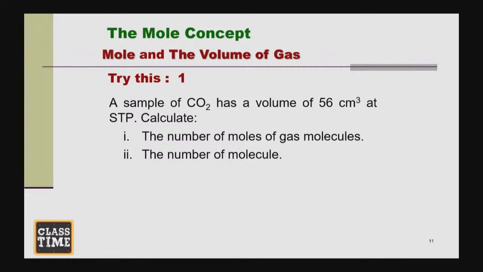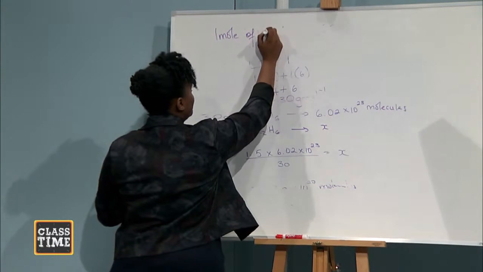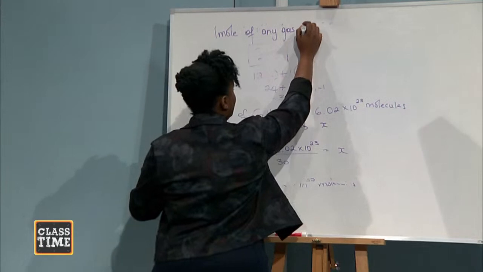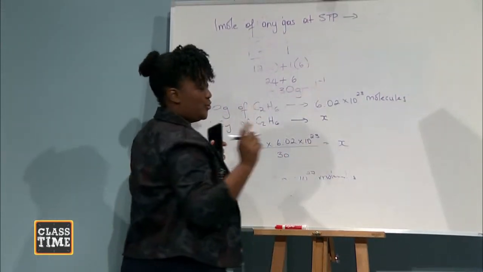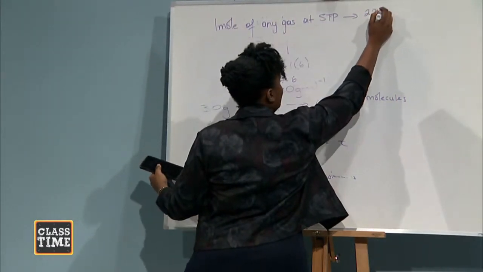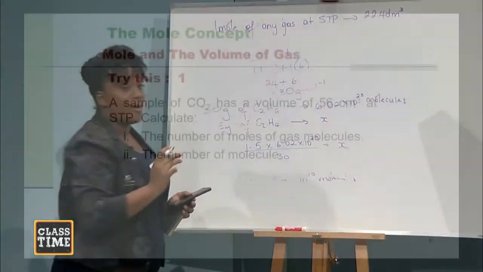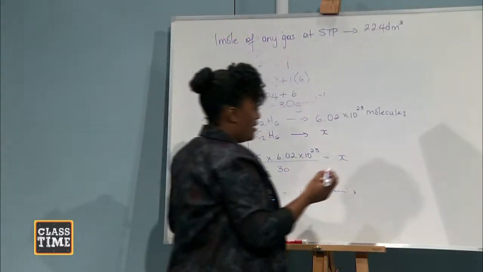So first thing we do is to write what we know. What we know is that 1 mole of any gas at STP occupies 22.4 dm cube. So how much does 56 cm cube occupy?